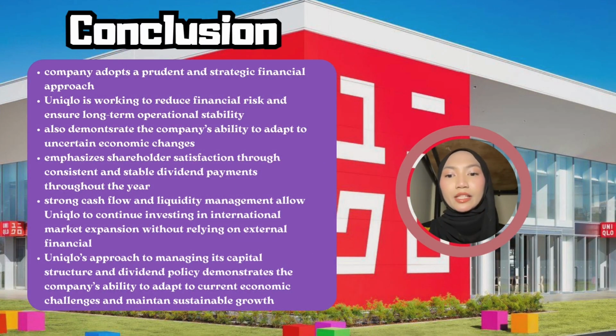Conclusions: Uniqlo's capital structure and dividend policy show that the company adopts a prudent and strategic financial approach. Uniqlo is working to reduce financial risk and ensure long-term operational stability. This move also demonstrates the company's ability to adapt to uncertain economic change. Uniqlo also emphasizes shareholder satisfaction through consistent and stable dividend payments throughout the year. At the same time, strong cash flow and liquidity management allow Uniqlo to continue investing in international market expansion without relying on external financing. Uniqlo's approach to managing its capital structure and dividend policy demonstrates the company's ability to adapt to current economic challenges and maintain sustainable growth.